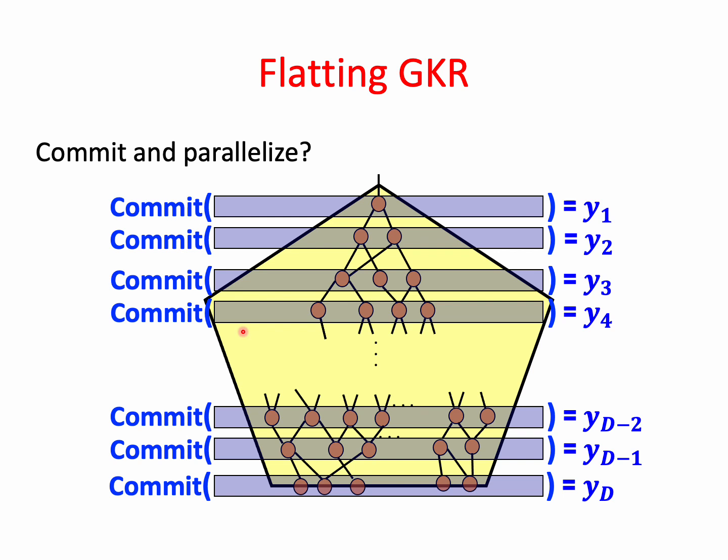So flat GKR is going to start with the prover committing to the encodings of each of the circuit's computed layers and sending over these commitments to the verifier.